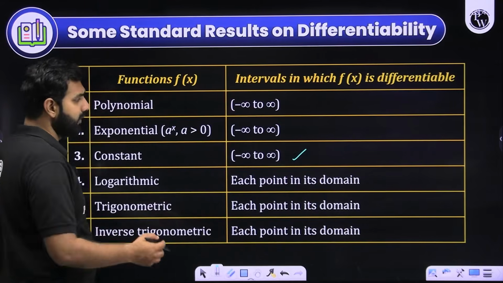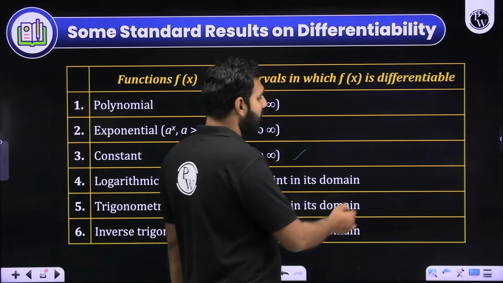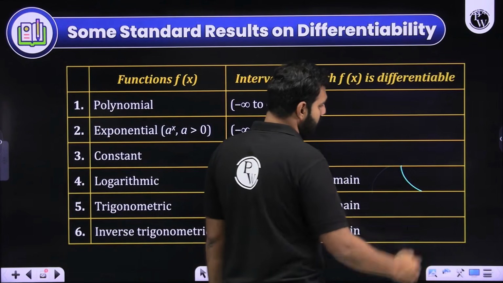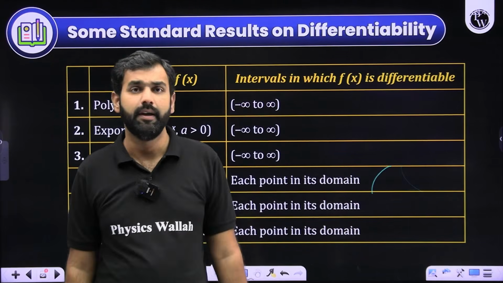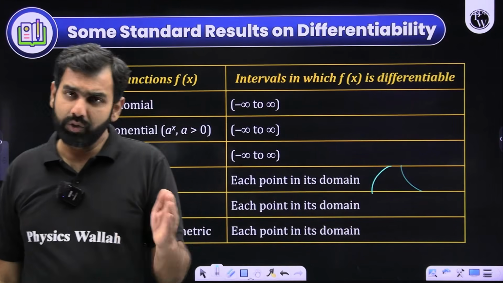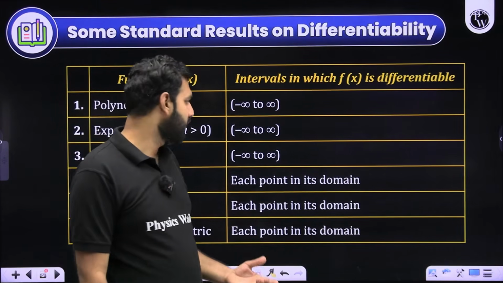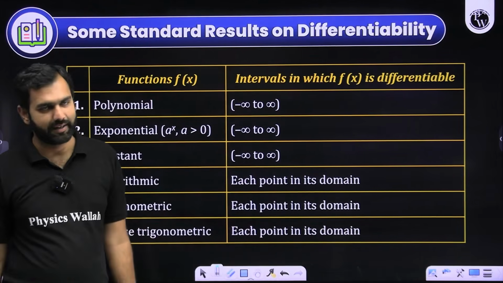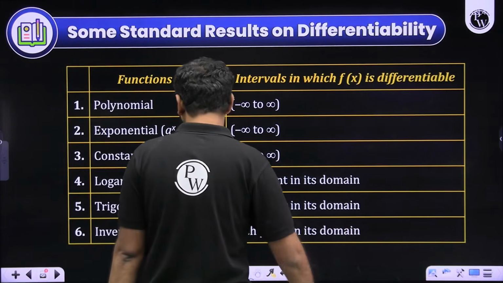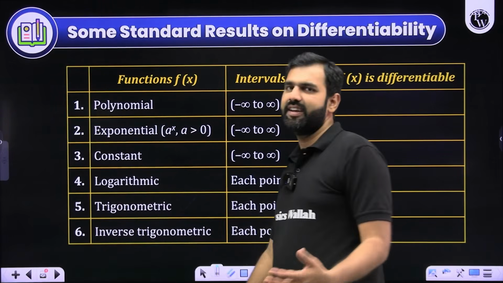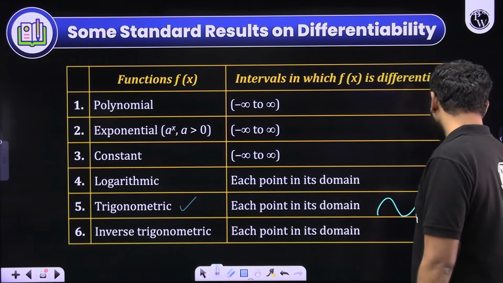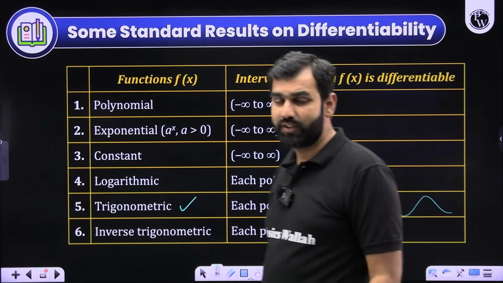What about the logarithmic function? Again, a very smooth curvature, depending on its base. Here, between 0 to infinity, log x is defined. And if you look at this function, between 0 to infinity, it is differentiable and continuous. Similarly, when I talk about trigonometric functions, for example, sin x and cos x, very smooth graphs they show. So of course, they are continuous and differentiable.